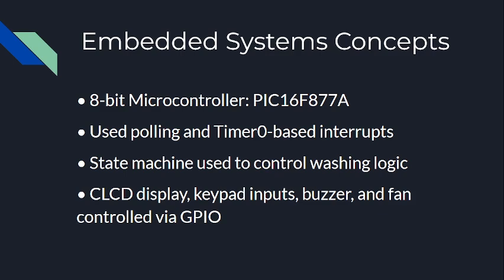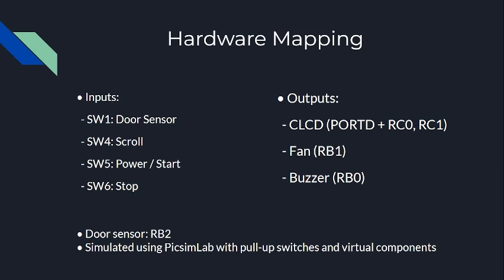Moving on, hardware mapping. Here I have listed out the inputs and the different keys we'll be using as inputs, such as SW1, switch 1, switch 4, switch 5 and switch 6. Switch 1 is for door sensor, switch 4 is to scroll between the options and it is also used in selecting the options if you long press it, and switch 5 is for power or start and switch 6 is for stop.